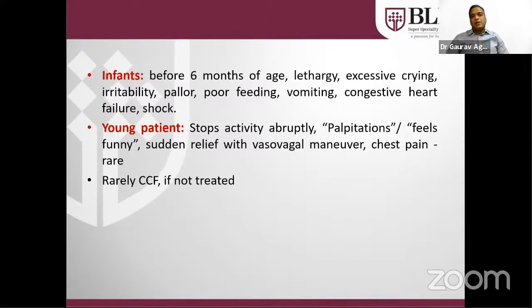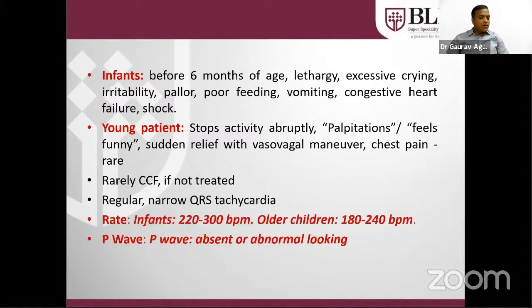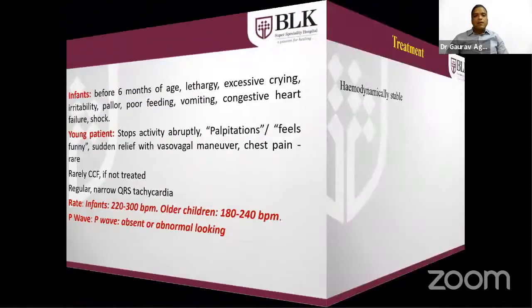Infants generally present in the form of poor feeding, shock-like state, and irritability. Young patients generally present in the form of chest pain or palpitation. Abdominal pain can also be there. Rarely, congestive cardiac failure if not treated. Infants generally have a rate in the range of 220 to 300 beats per minute. Older children up to 240 beats per minute.